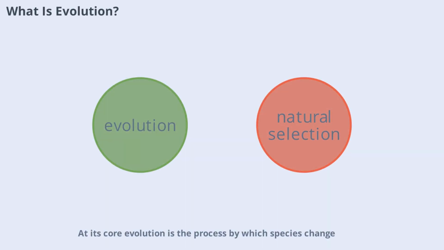At its core, evolution is the process by which species change over time through genetic variation and natural selection. It's not about sudden transformations, but gradual shifts in traits that help organisms survive and reproduce. Over generations, these small changes can lead to the emergence of entirely new species.